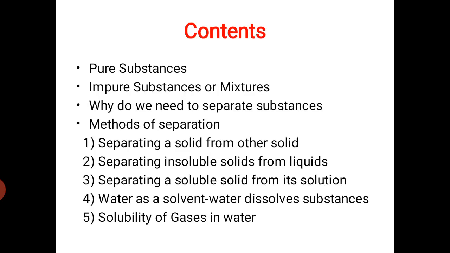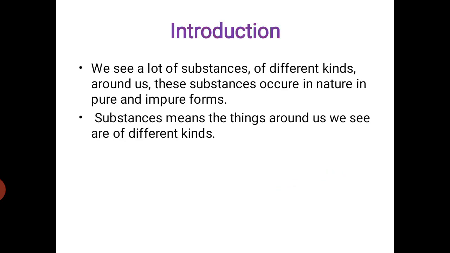Next thing is introduction. We see a lot of substances of different kinds around us. These substances occur in nature in pure as well as impure form. These substances mean the things that we are going to see around us. Example, a chair.